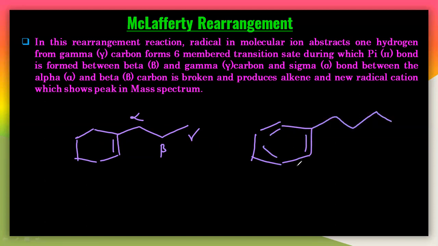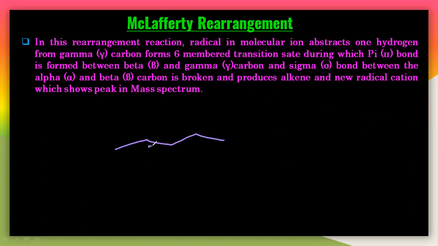This is alpha, this is beta and this is gamma. If you take the benzene ring, here also this is alpha, this is beta and this is gamma. If you attach any other group like this, so this is also alpha, beta, gamma, and so on. Very simple. Remember that here you can take the double bond or simply the carbonyl group, whatever the electron withdrawing group may be, the adjacent carbons are called alpha, beta, gamma like this.